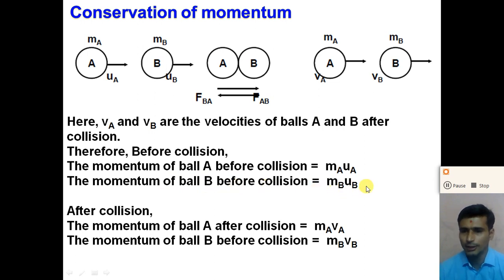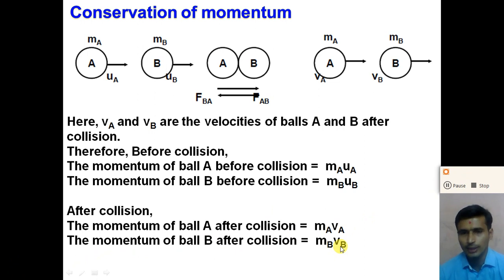Now after collision, the velocity will be changed. The velocity of A is VA and the velocity of B is VB, but the mass remains constant. So after collision, the momentum of ball A is MA into VA, and the momentum of ball B is MB into VB.